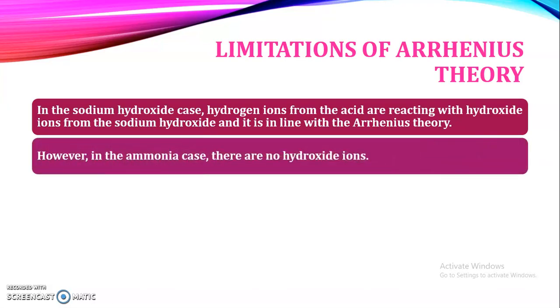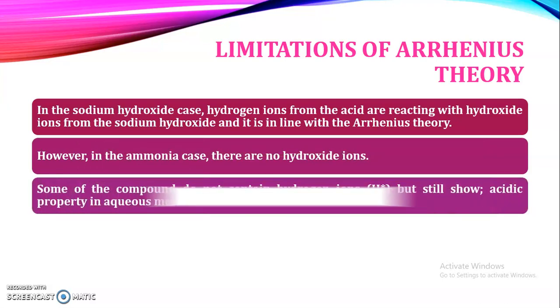But however, in the ammonia case, there are no hydroxide ions. So some of the compounds do not contain hydrogen ions but still show acidic property in the aqueous medium. So this is the first limitation, that few compounds are basic in nature but they do not contain the hydroxyl group. And a second limitation for the Arrhenius theory is that some of the compounds do not contain the hydrogen ions, but still they show acidic property in the aqueous medium.